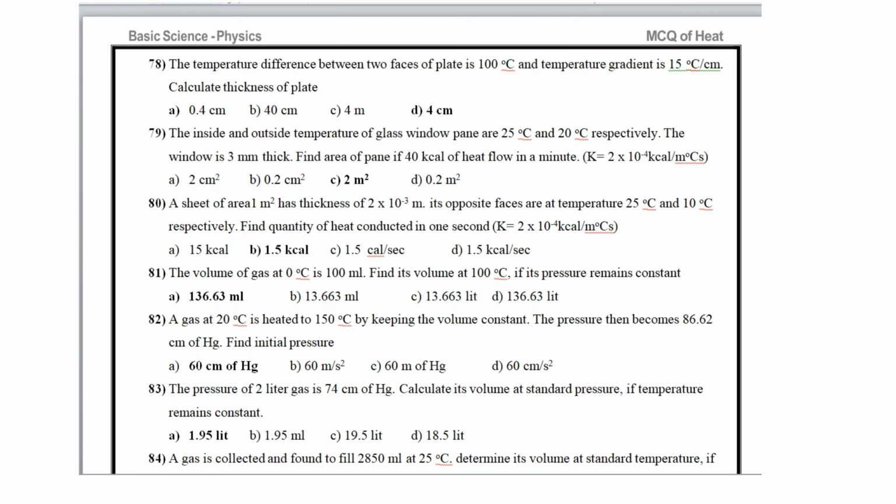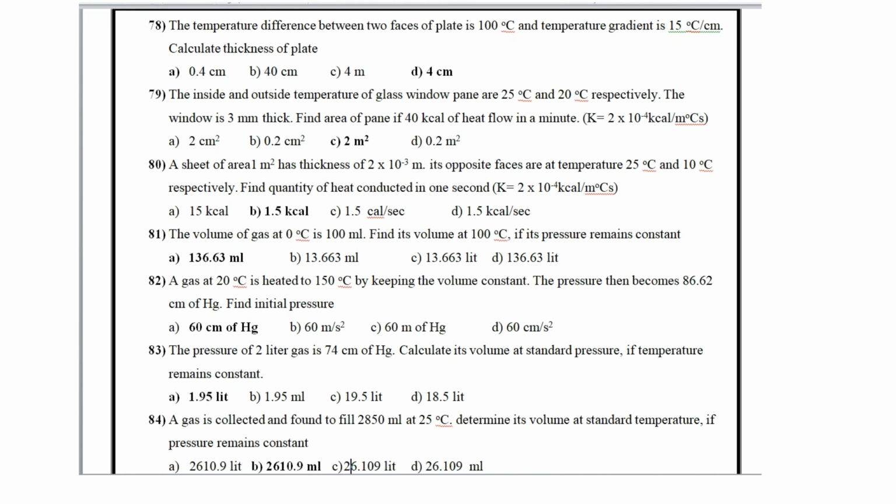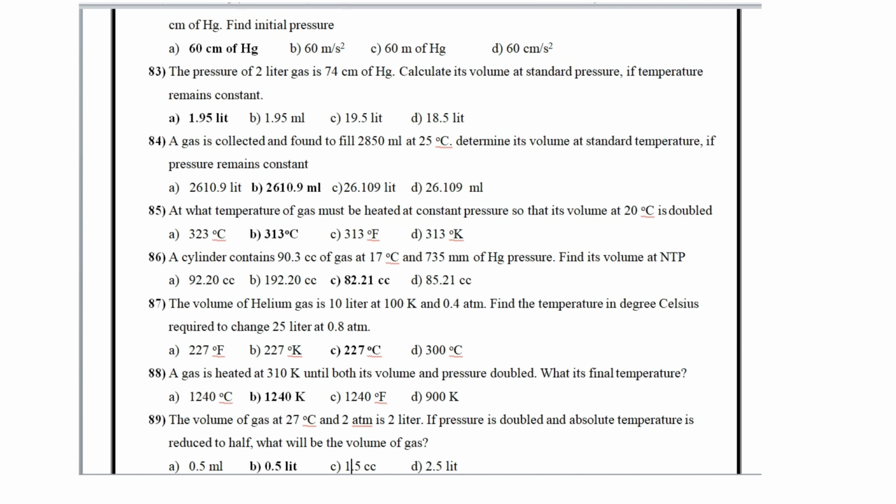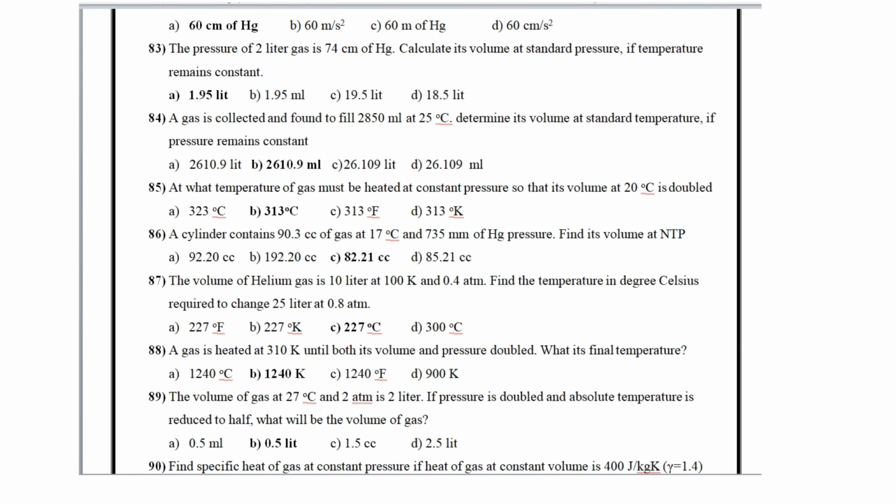The pressure of 2 liter of gas is 74 centimeter of mercury. Then calculate its volume at standard pressure if temperature remains constant. It is 195 liter.